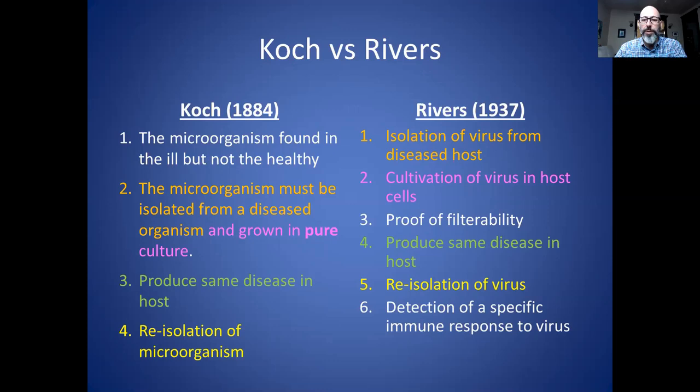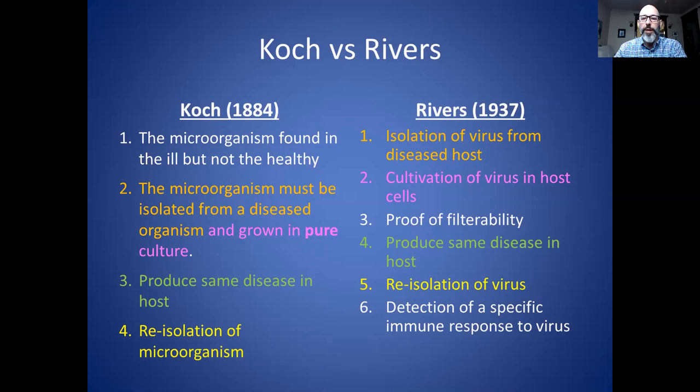And you can see that it definitely requires isolation of the virus from a diseased host, just like Koch's criteria. And also, there's a slight difference in how it's cultivated because viruses are not living organisms. They can't reproduce on their own. So you cannot grow them in a pure culture. So for example, if you isolated, let's say, Staphylococcus from a sick person, you could grow that Staphylococcus in a pure culture that will only be Staphylococcus cells.